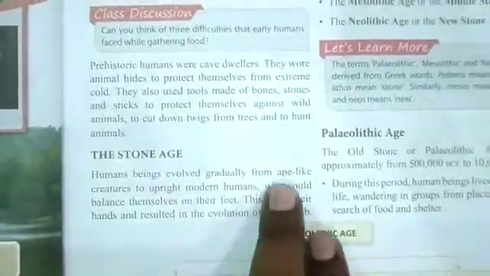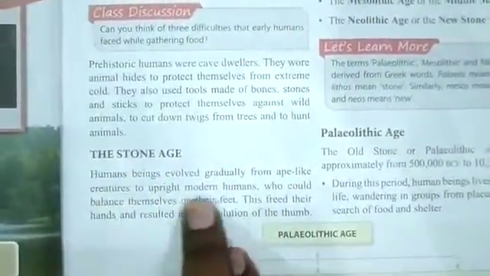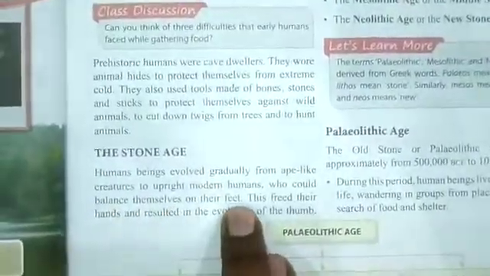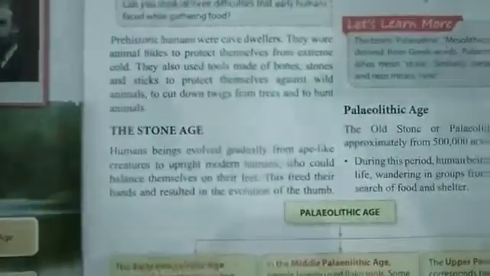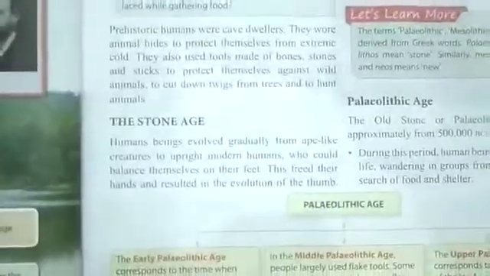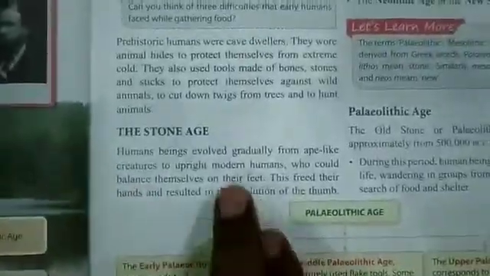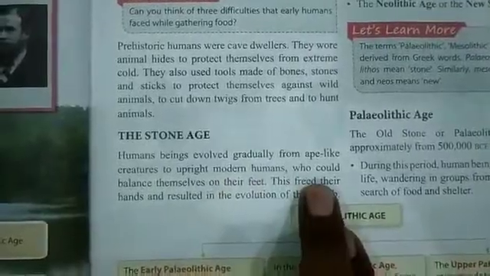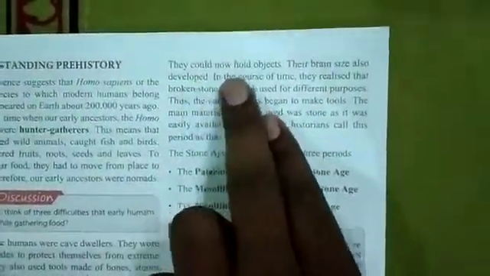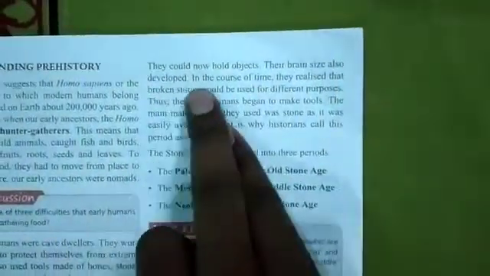Human beings evolved gradually from ape-like creatures to upright modern humans who could balance themselves on their two feet. So the humans in the olden times were ape-like creatures, which by the passage of time evolved into modern humans who could stand on both feet and walk. This freed their hands and resulted in the evolution of the thumb. They could now hold objects. Their brain size also developed.